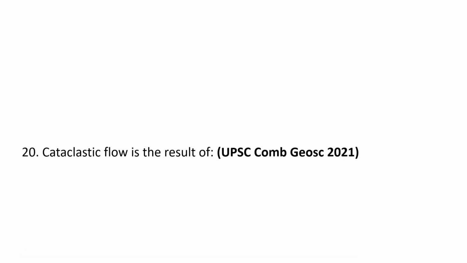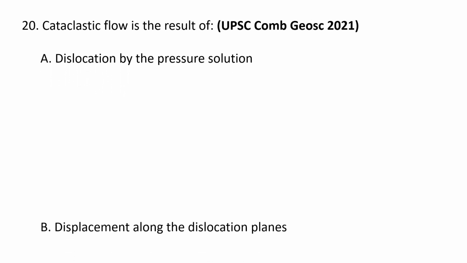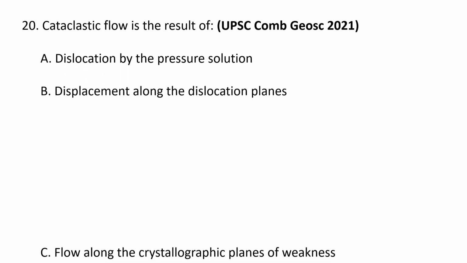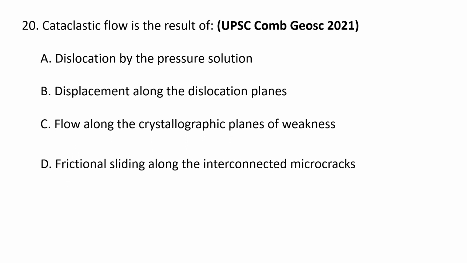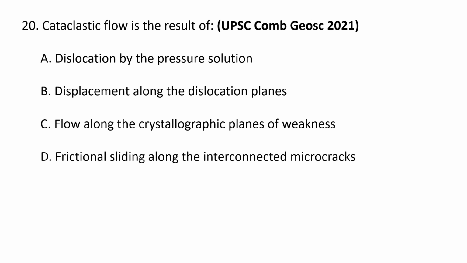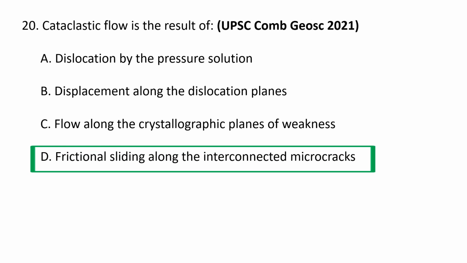Next question. Cataclastic flow is the result of A. Dislocation by the pressure solution, B. Displacement along the dislocation planes, C. Flow along the crystallographic planes of weakness, and D. Frictional sliding along the interconnected microcracks. So cataclastic flow is the result of frictional sliding along the interconnected microcracks. The macroscopically ductile movement of rock resulting from microscopically brittle fracturing and sliding is cataclastic flow. So D is the correct option. This is nothing but the frictional sliding along the interconnected microcracks.